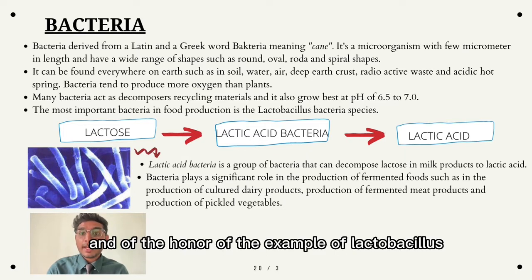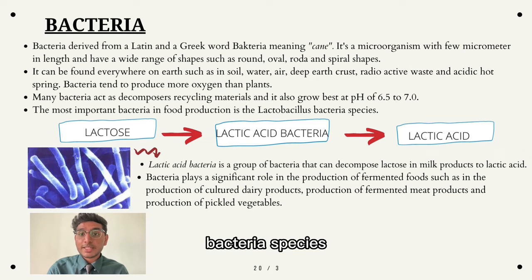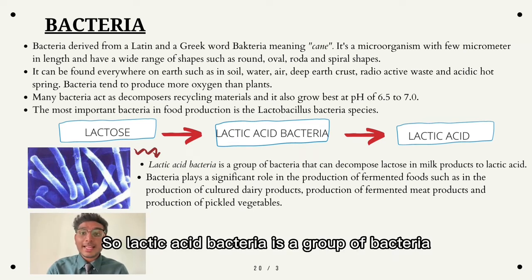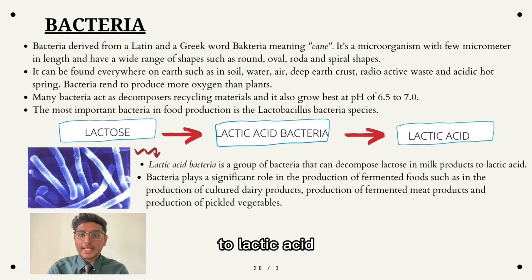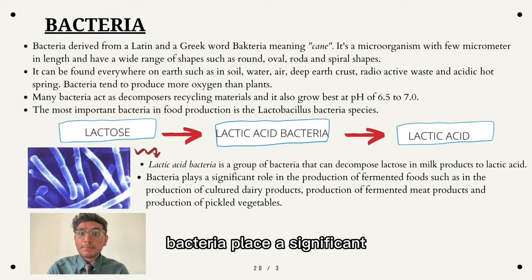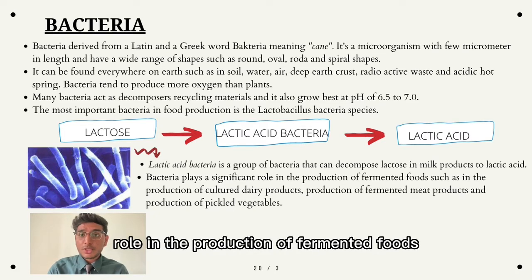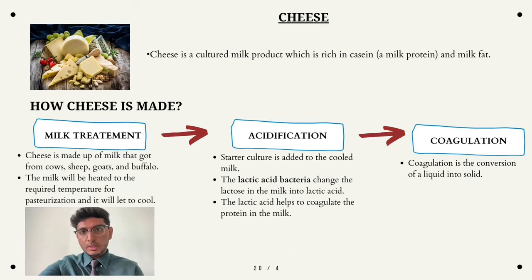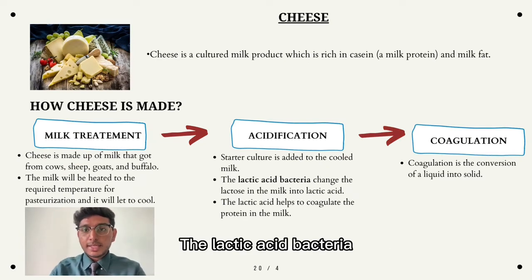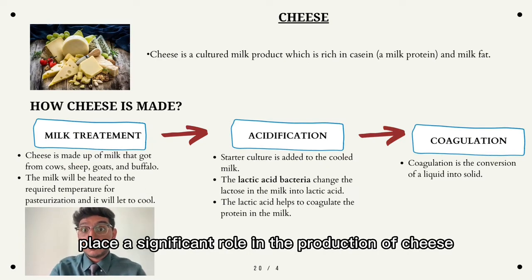And one example of the Lactobacillus bacteria species is lactic acid bacteria. So, lactic acid bacteria is a group of bacteria which will decompose lactose in milk products to lactic acid. Bacteria play a significant role in the production of fermented foods such as fermented meats and also pickled vegetables. The lactic acid bacteria play a significant role in the production of cheese.